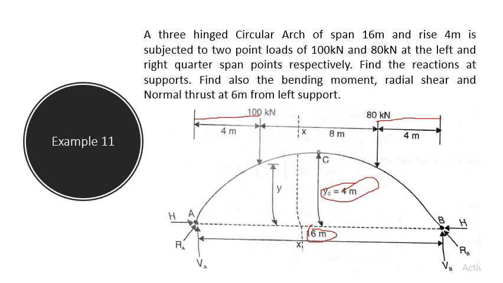So two reactions at the support levels at each support, VA and HA, as well as VB and HB. Sorry, H itself, because there are no other horizontal forces acting. So HA will be equal to HB. So this is the diagram.